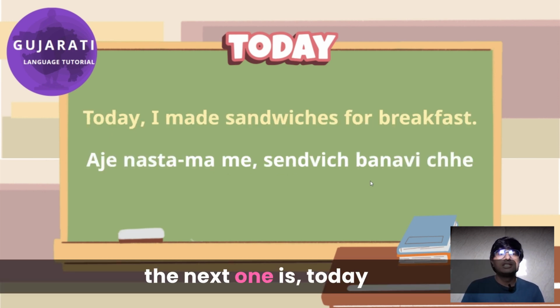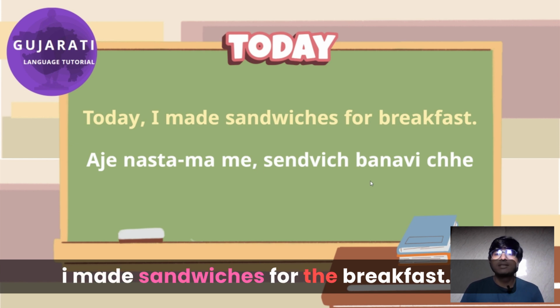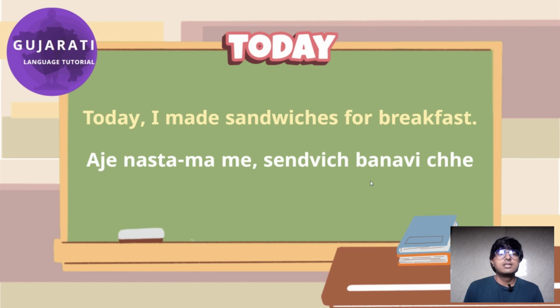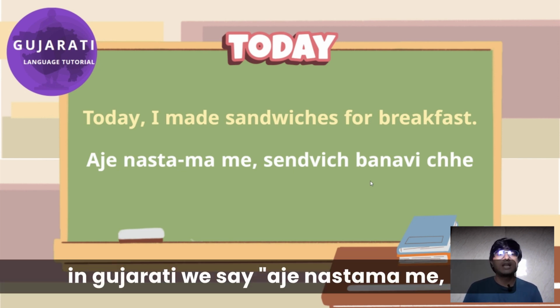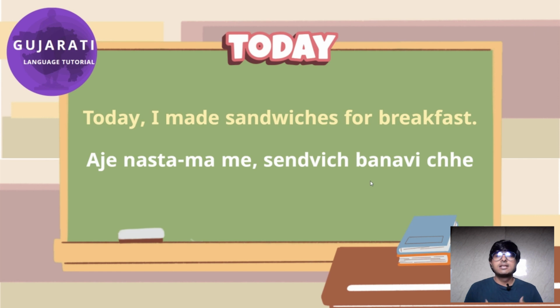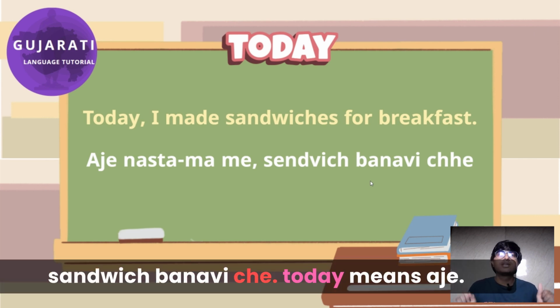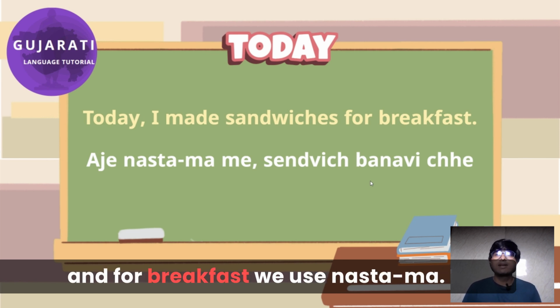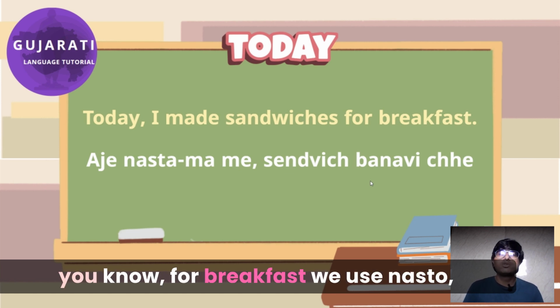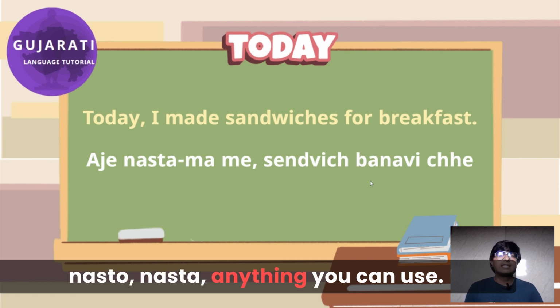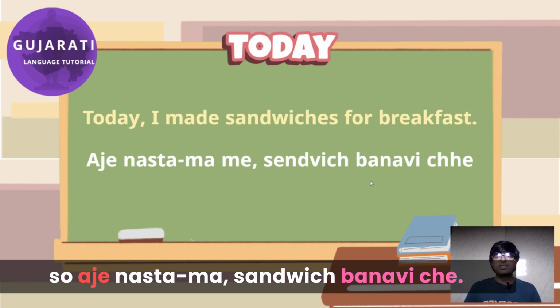The next one is, today I made sandwiches for the breakfast. In Gujarati we say આજે નાસ્તામાં મેં સેન્ડવિચ બનાવી છે. Today means આજે, and for breakfast we use nastama. For breakfast we use nasto. Nasto, nasta, anything you can use. So આજે નાસ્તામાં મેં sandwich બનાવી છે.